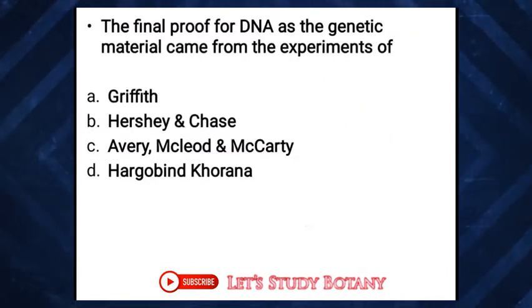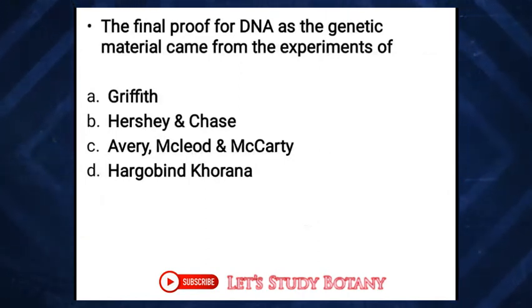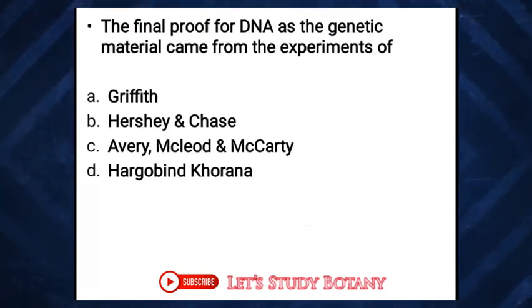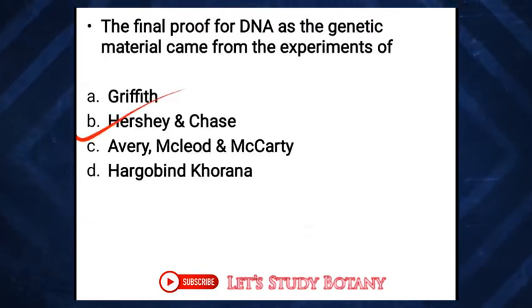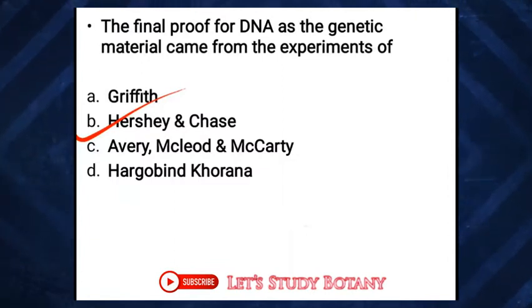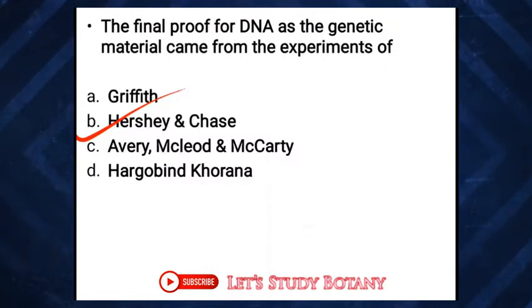Then the next one, the final proof for DNA as the genetic material came from the experiments of, options are Griffith, Hershey and Chase, option C Avery, MacLeod, McCarty, then D Har Gobind Khorana. The answer is Hershey and Chase. Griffith said that there is a genetic material and he concluded about the transforming principle.